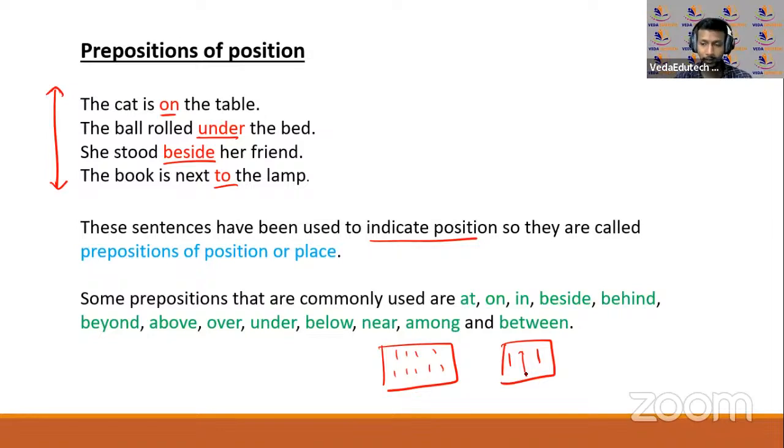Or else something like, Mr. Mehta lives above my floor. ठीक है, मेरे floor के ऊपर Mr. Mehta रहते हैं. Like that. Okay, I hope you have understood this.